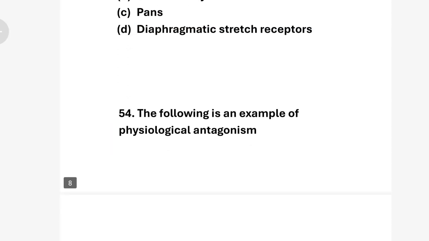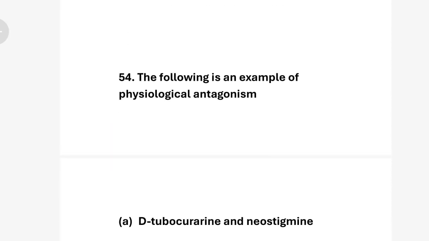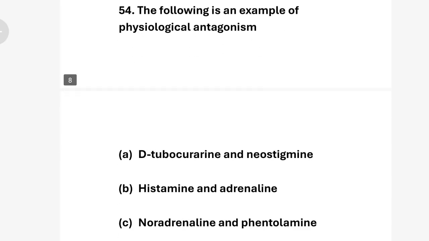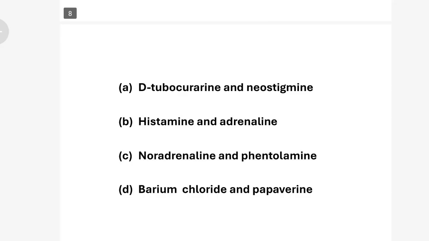Next question. The following is an example of physiological antagonism. Option A, d-tubocurarine and neostigmine. Option B, histamine and adrenaline. Option C, noradrenaline and phentolamine. And option D, barium chloride and papaverine.